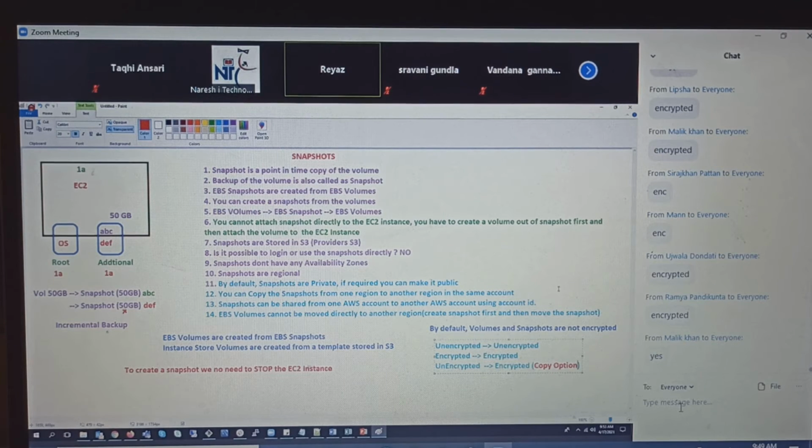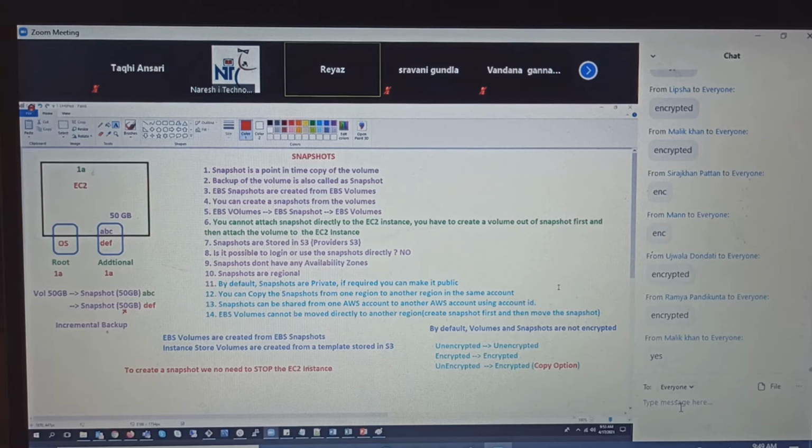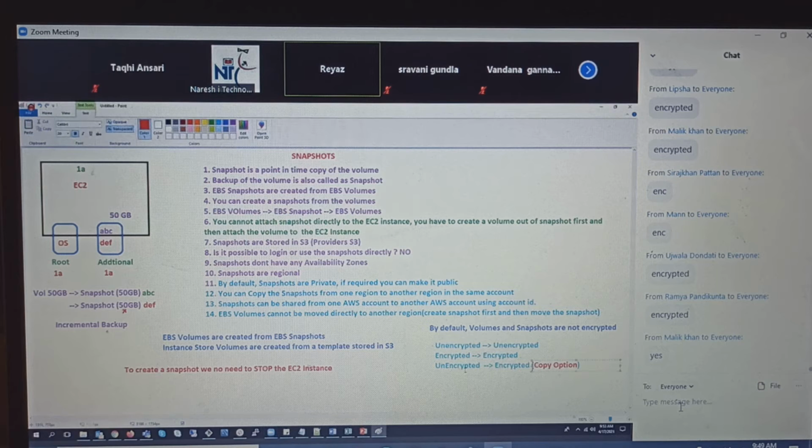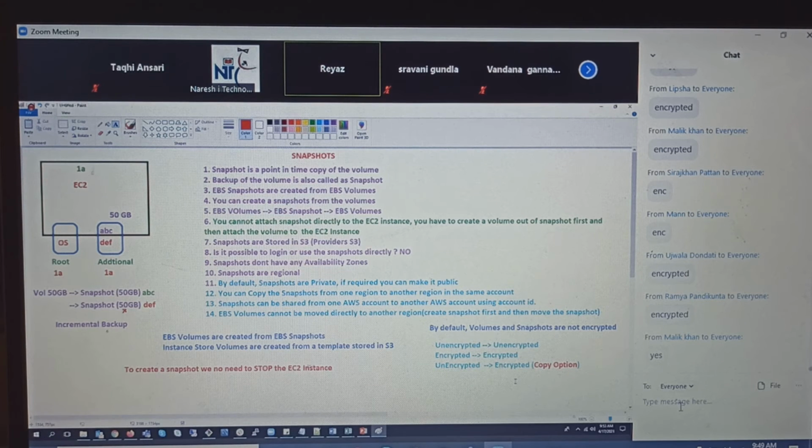In that itself, you can copy that snapshot in the same region also. While copying this, you have an option to encrypt it. Let's say you have a volume or a snapshot which is not encrypted and you want to encrypt it. How? Copy option. Go to the copy option and then you can enable the encryption. You take the snapshot and from the snapshot you create a volume, and that volume will be encrypted. You got that?